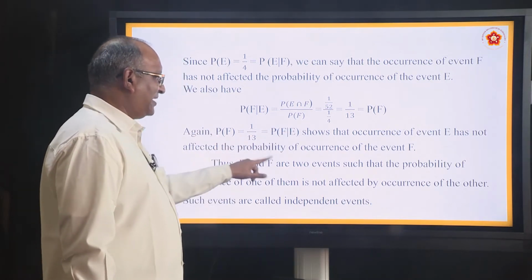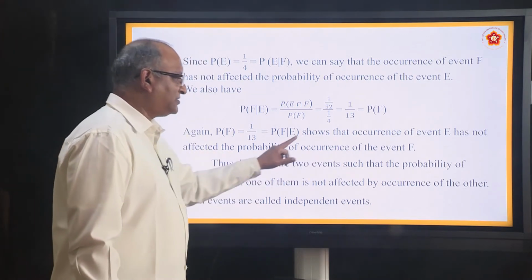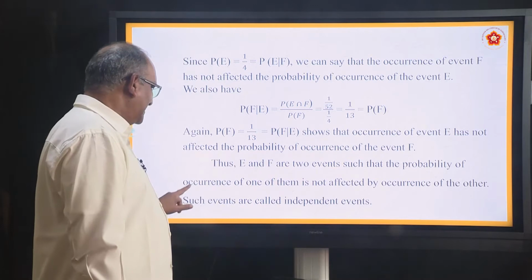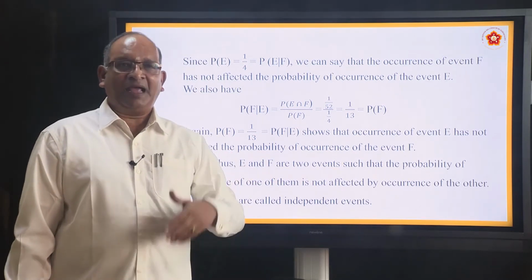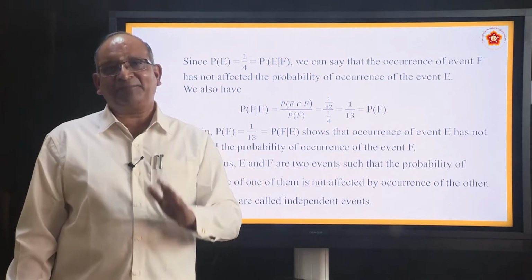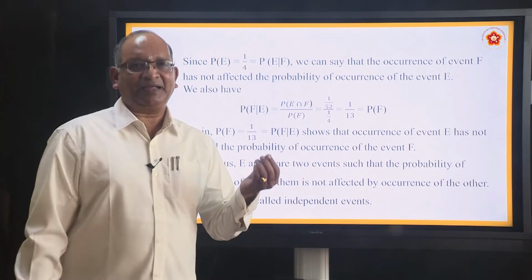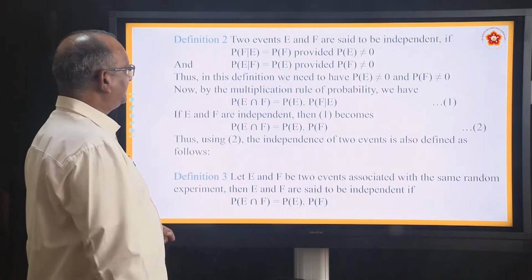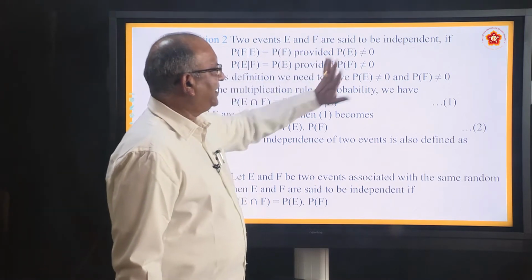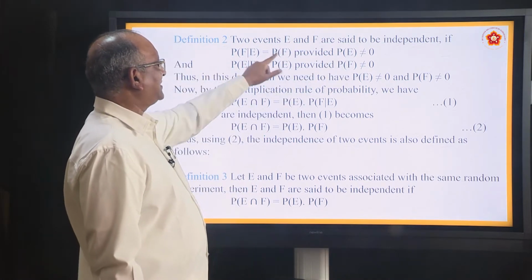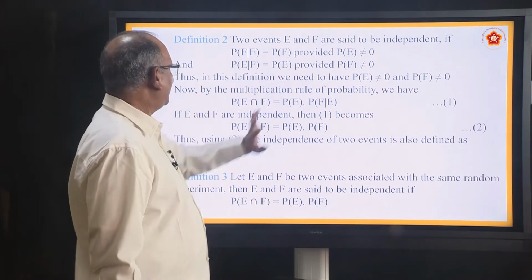So thus E and F are two events such that the probability of occurrence of one of them is not affecting the occurrence of the other. Such events are called independent events. Happening of one does not affect the happening of the other. Definition 2: Two events E and F are said to be independent if P(F|E) is nothing but P(F), P(E|F) is P(E), provided the denominators are not 0.